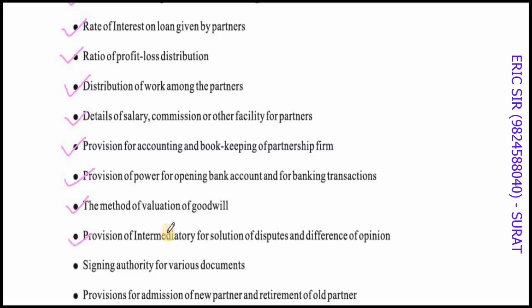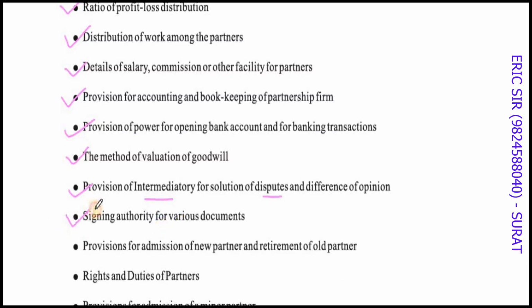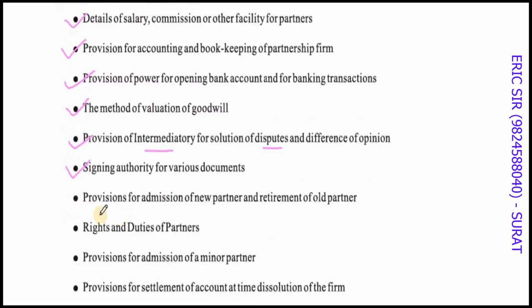Then provision of an intermediary for solution of disputes and differences of opinion. Suppose there are disputes, suppose there are differences of opinion among partners. Who will be the intermediary? How will he help in solving the disputes? Who will have the signing authority for various documents? Which partner will be the active partner? Which partner will be signing documents and taking decisions on behalf of other partners?